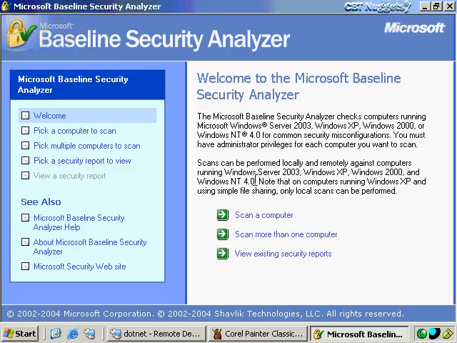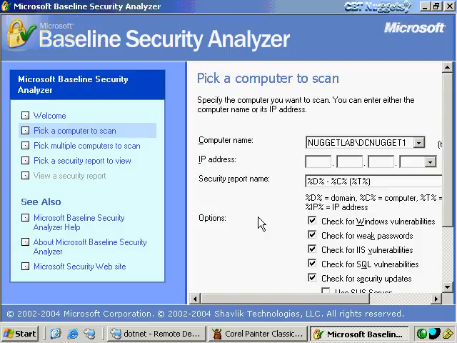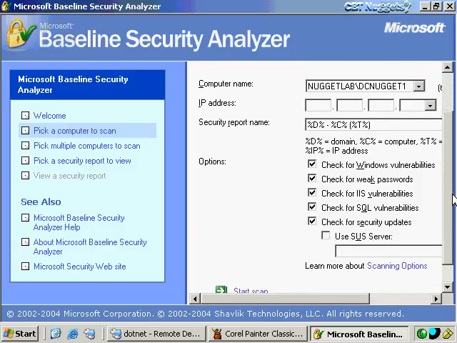Now, here I can also scan just locally. So I'm going to scan my local computer here. I'm just going to scan the local machine, and it has the name of the computer right in there. I'll go ahead and leave that in there. I can also enter an IP address if I like. It's going to generate a security report name, and you can see the variables for this here, which are defined down underneath here. So it's going to generate a name for this.